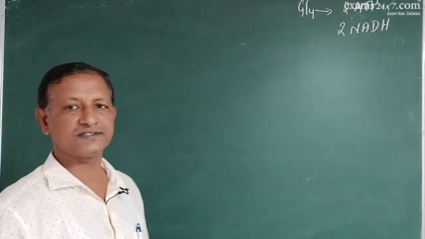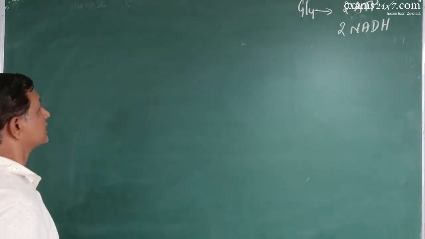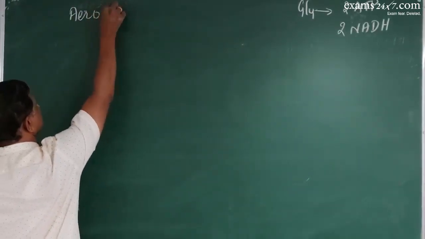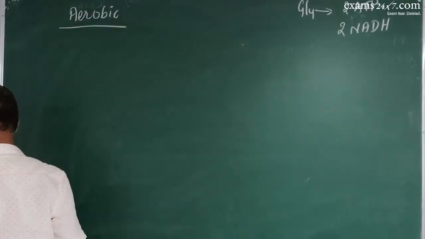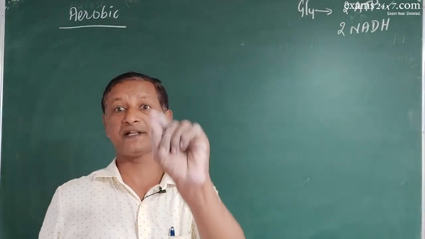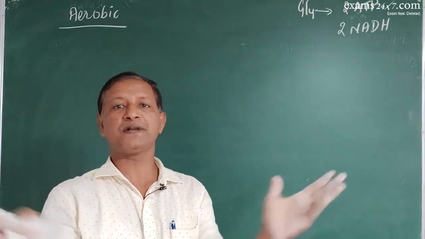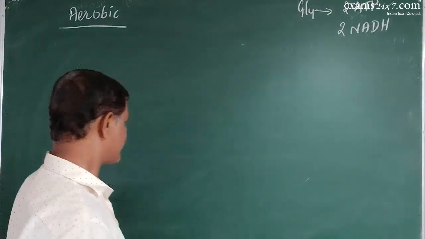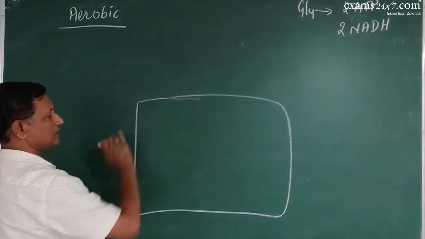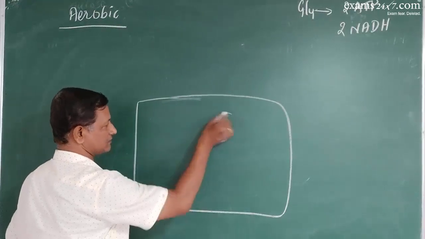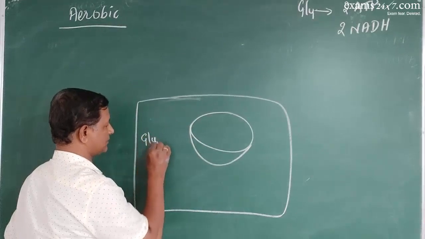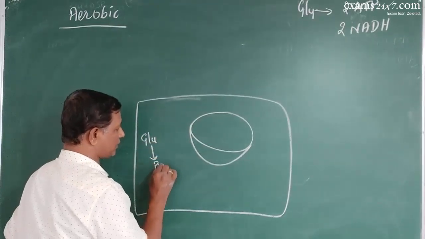Now let us go ahead. Next step. Aerobic respiration. In aerobic respiration, which occurs in the presence of oxygen, there will be complete breakdown. That is why aerobic respiration always takes place in the mitochondrion. Look at this. Now this is cytoplasm. This is mitochondria. Now glycolysis has taken place in the cytoplasm. Glucose has been converted into pyruvate.